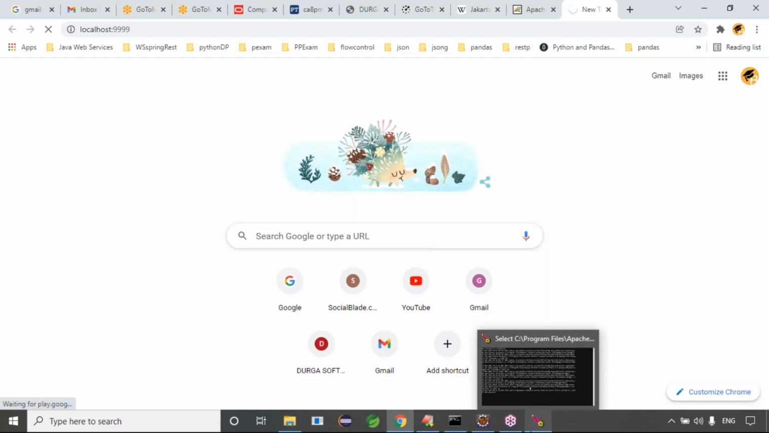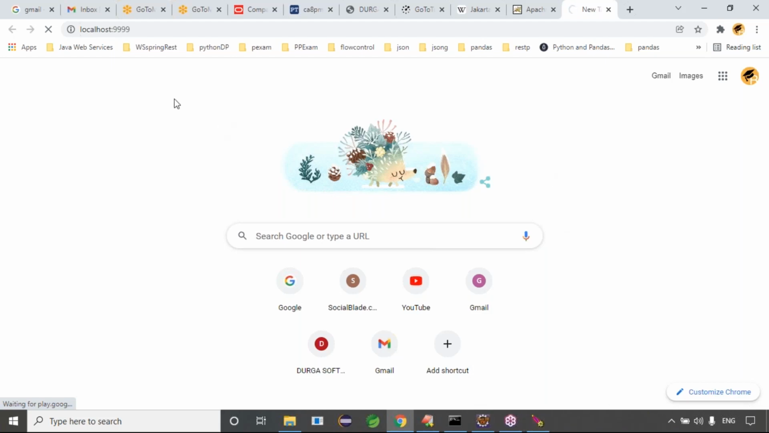Guys, are you clear now? My server is in running mode, then I am able to connect with the server. localhost:9999.